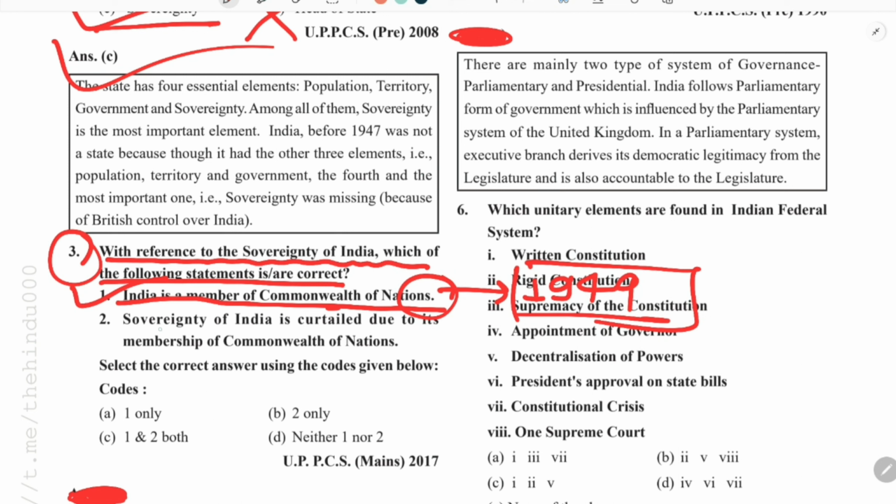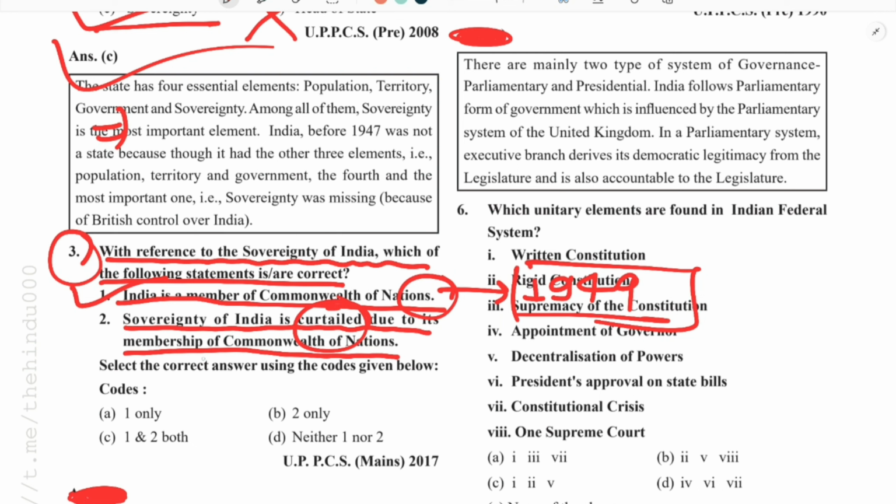The second statement says that the sovereignty of India is curtailed due to its membership of the Commonwealth of Nations. So we know that India is a sovereign nation. So is the sovereignty of India hampered due to its membership of the Commonwealth of Nations? If we go through the charter of the Commonwealth of Nations, it clearly says that it does not hamper the sovereignty of any member country.